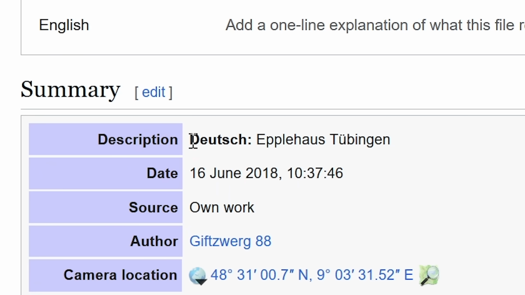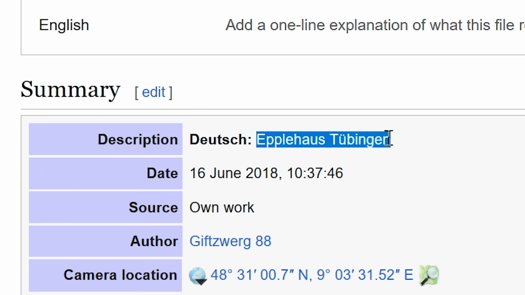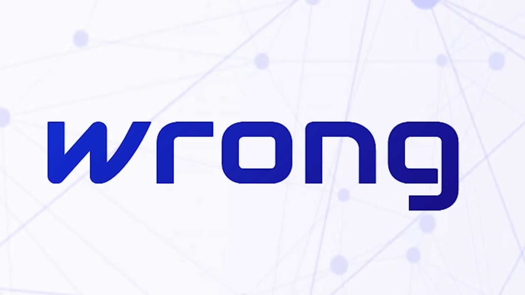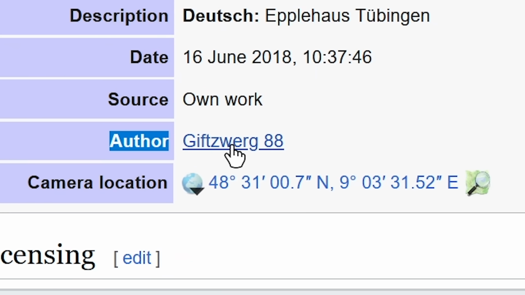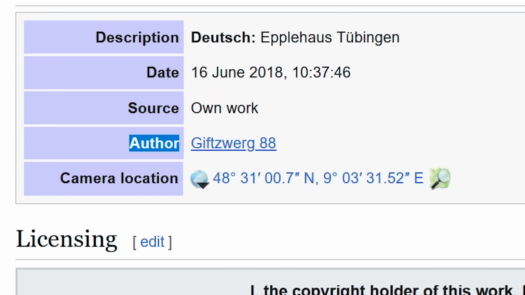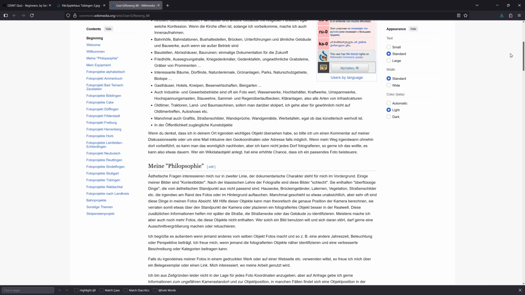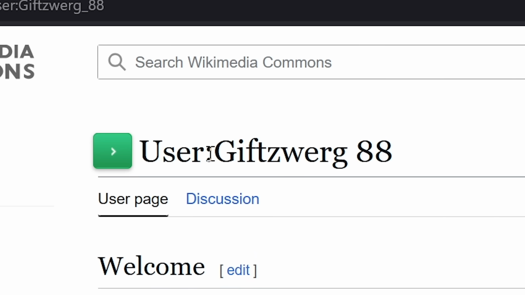Original file, description, Apple somebody. Is that it? Submit? Wrong. Okay. Oh, this is probably the name of the building, not the person who uploaded the picture. Oh, there it is. Author, Giftswerg88. And I need the name and last name of this person. I can't seem to find their name on this page, only the username.